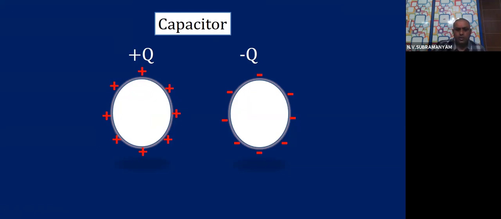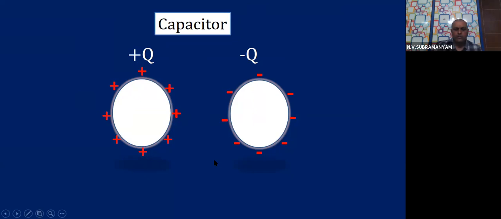So there is some electric field between the conductor positively charged and the conductor negatively charged. If you see carefully, the electric field between them is created from plus charge to minus charge. So electric field is always from positive charge to negative charge.